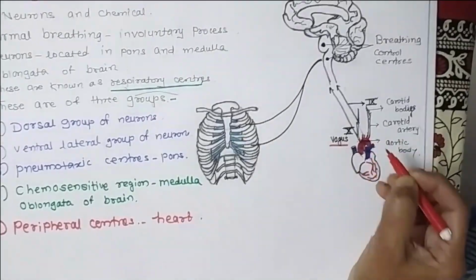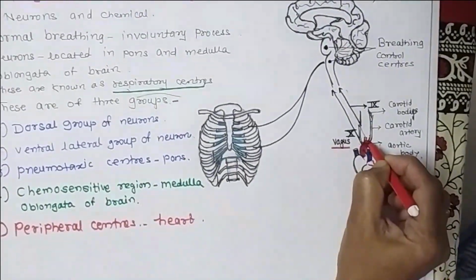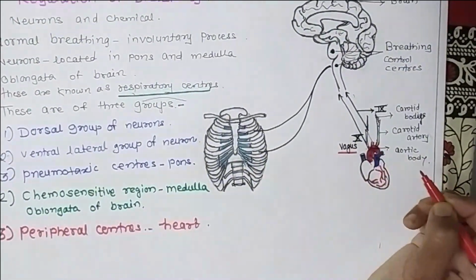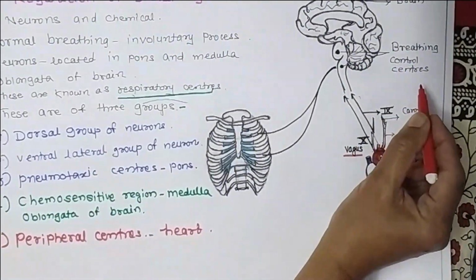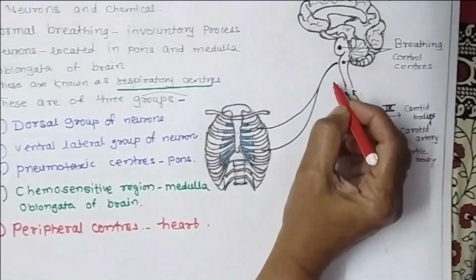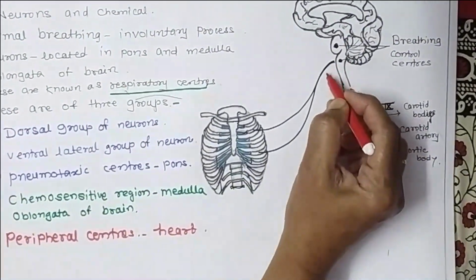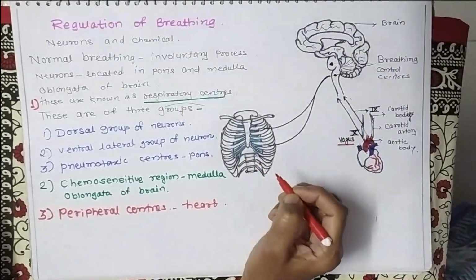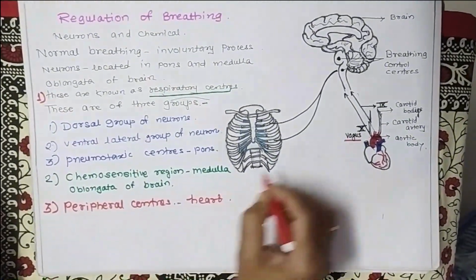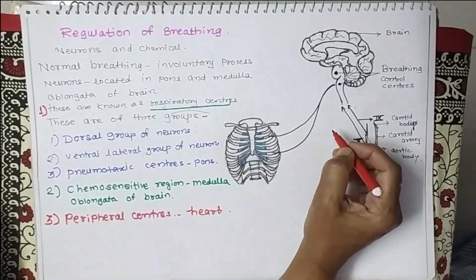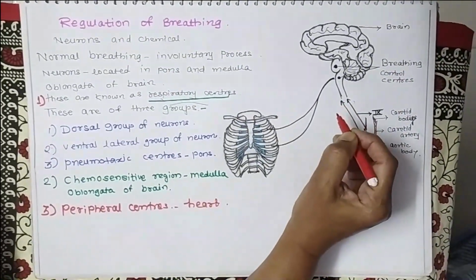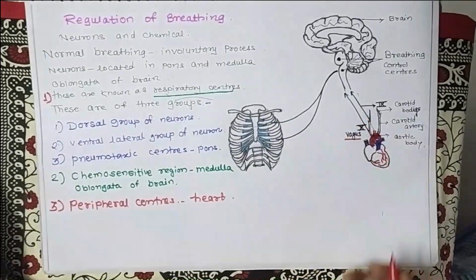In these two parts there are also receptor centers which are stimulated, and the impulse is carried to the breathing control centers. It carries the message to the respiratory rhythm center, which controls the rhythm of breathing. So if the level of PCO2 and the H plus ion concentration increases, then the rate of respiration also increases.